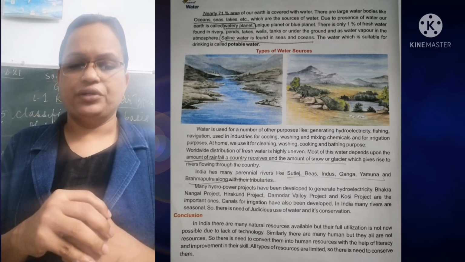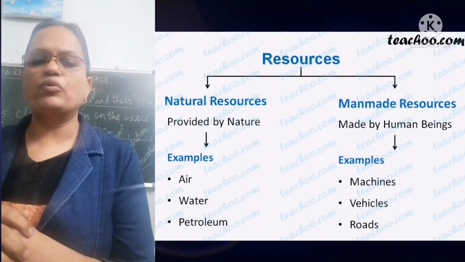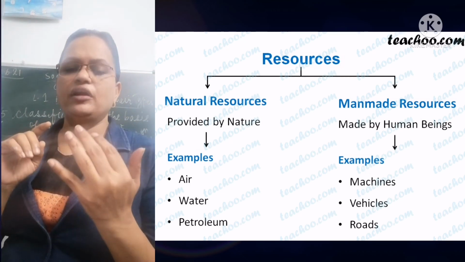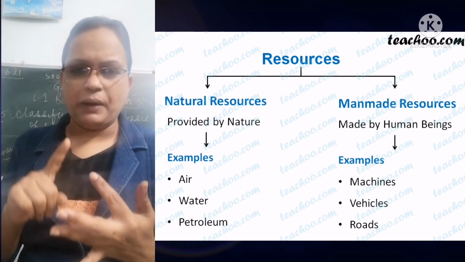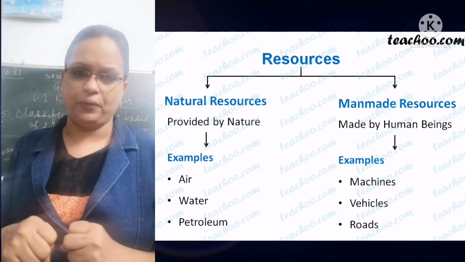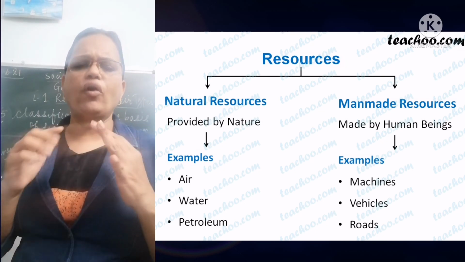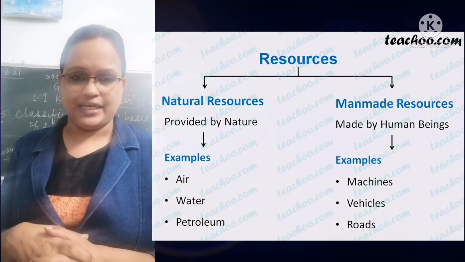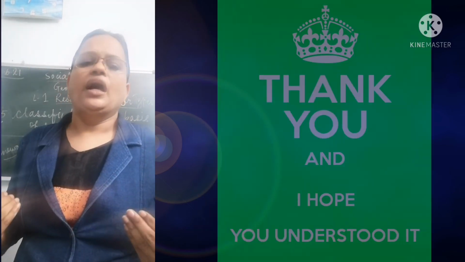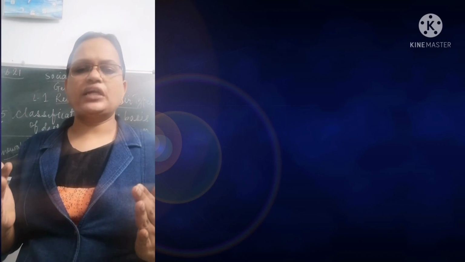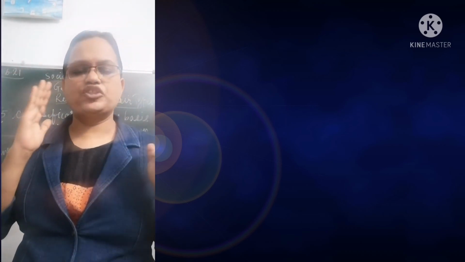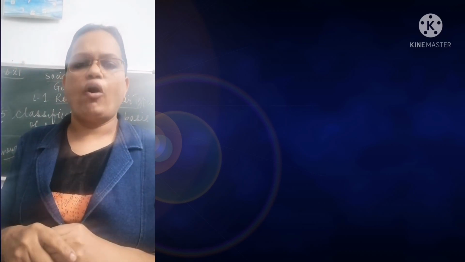That is very important. So in this lesson we learnt about the resources and their types. Then we learnt about the soil, we learnt about the water, and how to conserve them and keep them properly. Human-made, man-made, all these things we learned in this lesson. I hope you understood it and you read the lesson once. Draw the chart of the different types of soil. You make it colorful, write your name, and I will check the chart you have made.